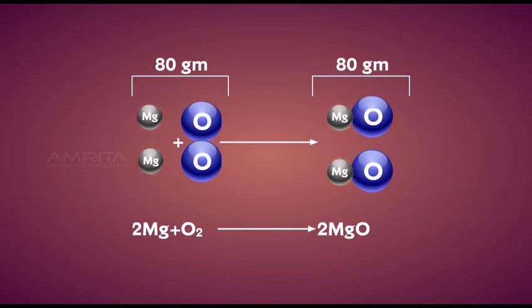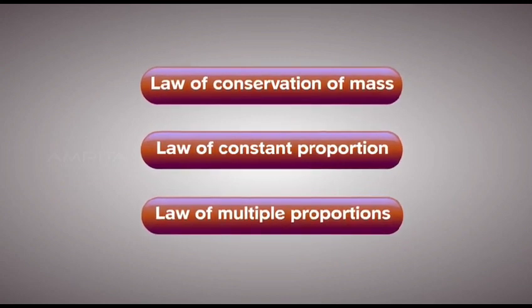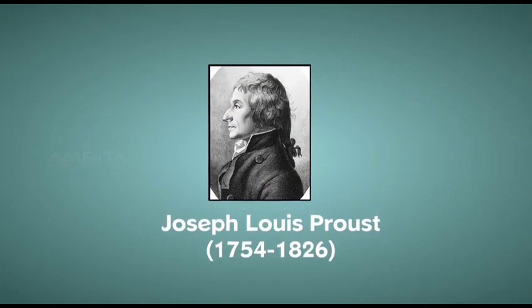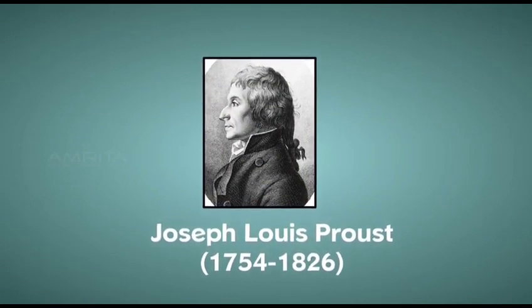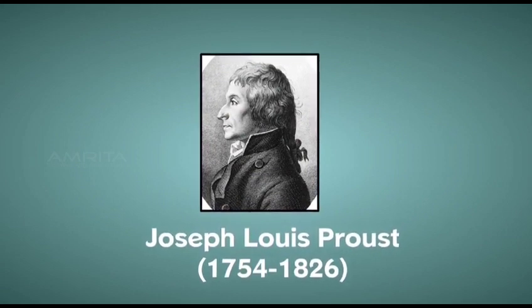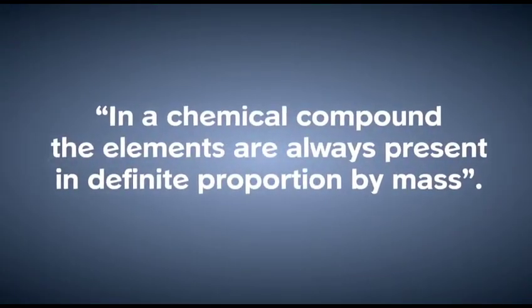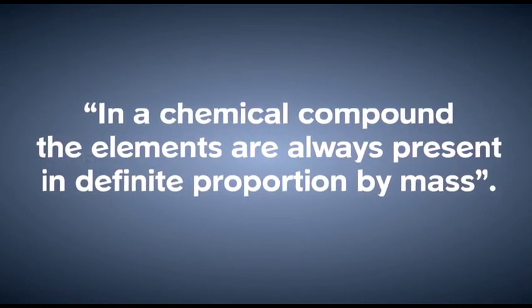Also, the number of magnesium atoms and the number of oxygen atoms on the reactants and the product sides are equal. Let's move on to the second law of chemical combination, which is the law of constant proportion. This law was stated by a French chemist, Joseph Louis Proust. It is also called the law of definite proportion. According to the law, in a chemical compound, the elements are always present in definite proportion by mass.